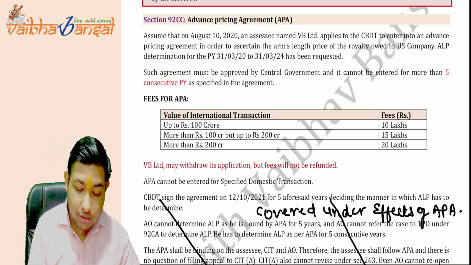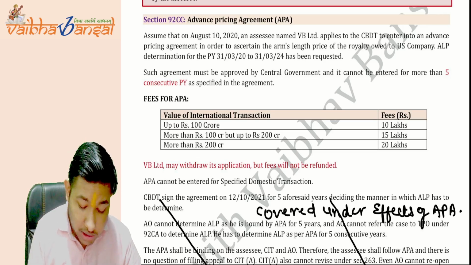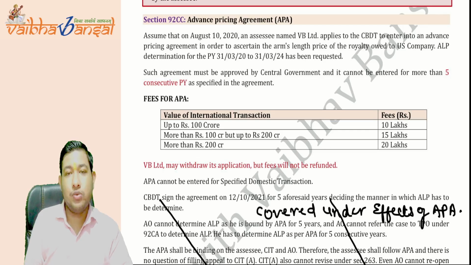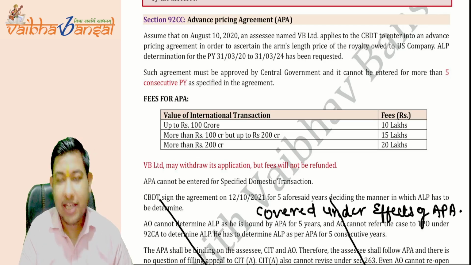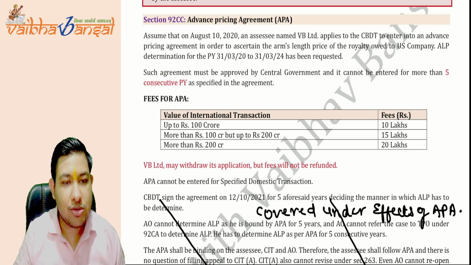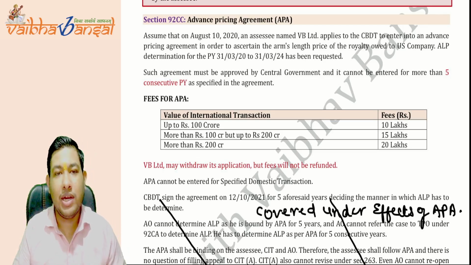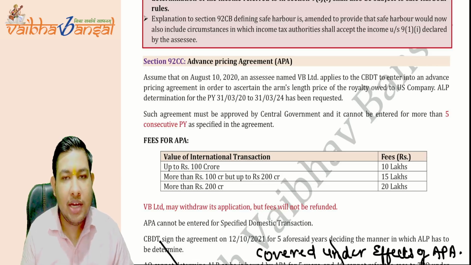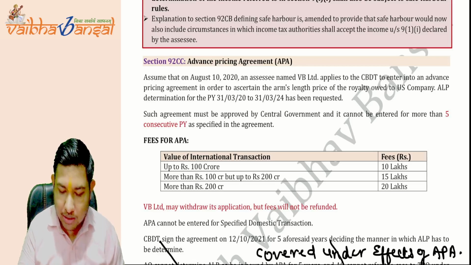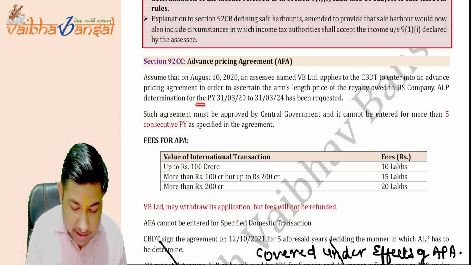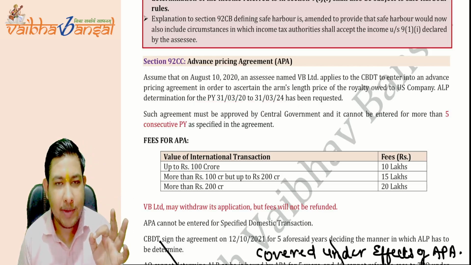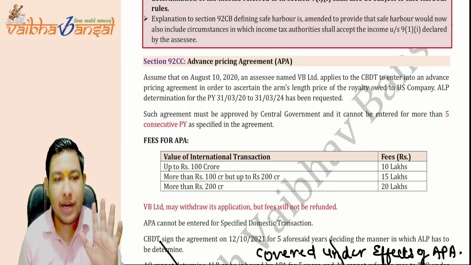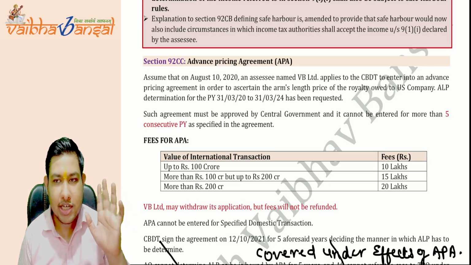Now listen to it very carefully. Assume that on 10th August 2020, an assessee named VV Limited applies to the CBDT to enter into an advance pricing agreement in order to ascertain the arm's length price of the royalty owed to the US company. The ALP determination has been requested. The ALP determination under the APA is determined for how many years? For 5 years.